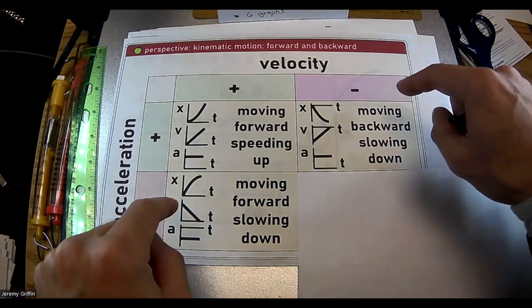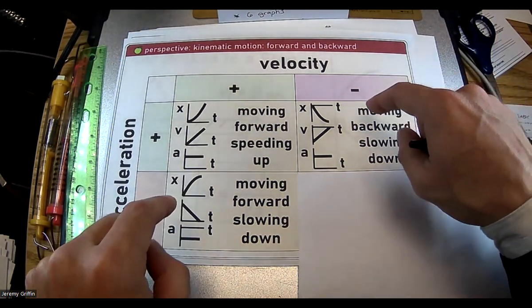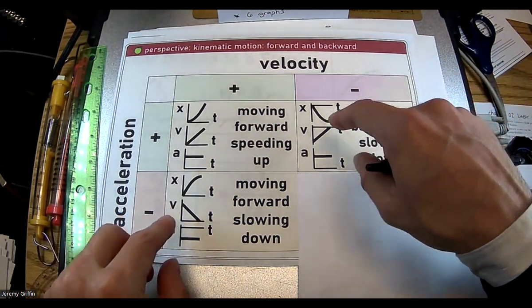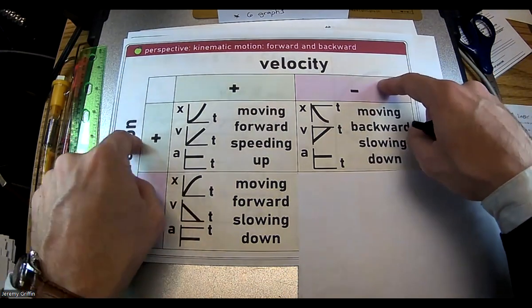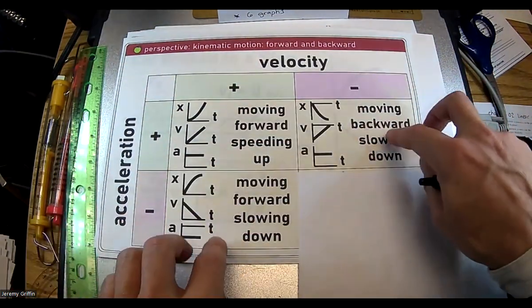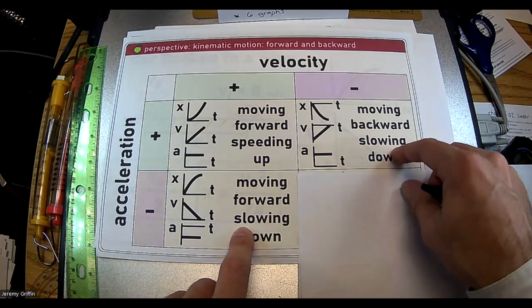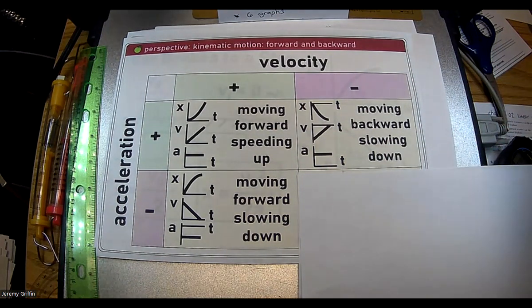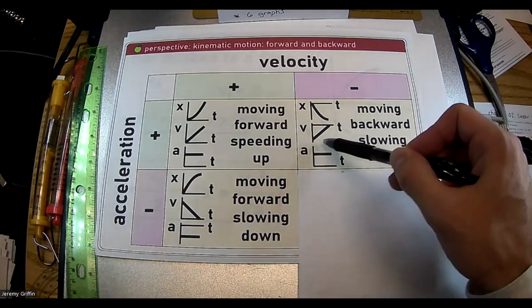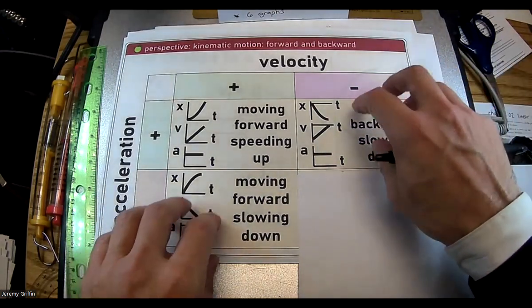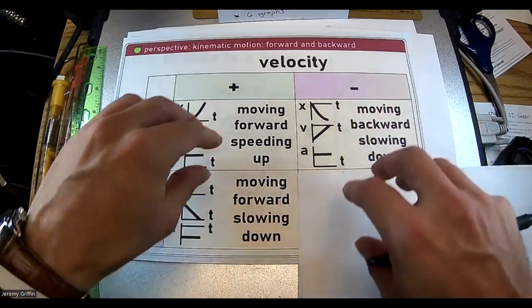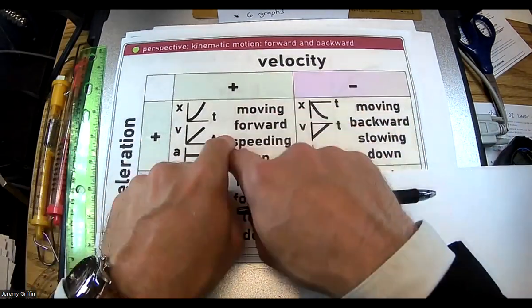Here's why. Anytime your velocity and acceleration have opposite values, like positive, negative, or negative, positive, whenever they are opposite of each other, you're slowing down. Your velocity is approaching zero, in this case from the positive side, in this case from the negative side. Whenever they have opposite signs. If they have the same sign, positive, positive, you're speeding up.